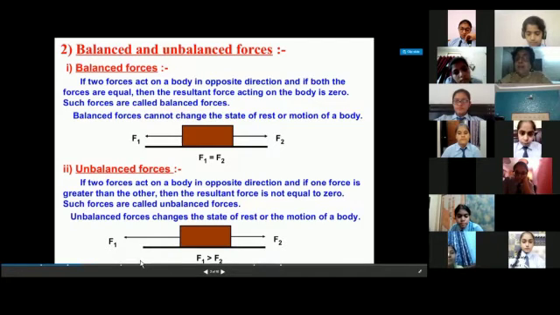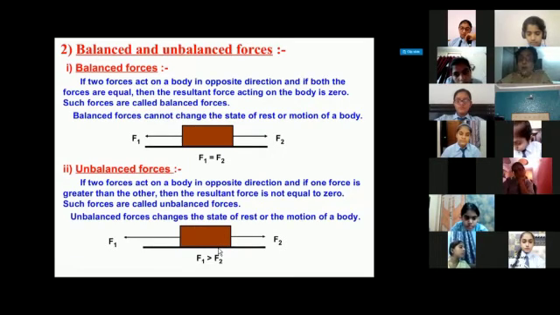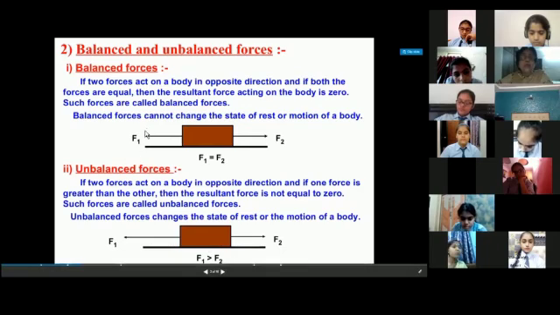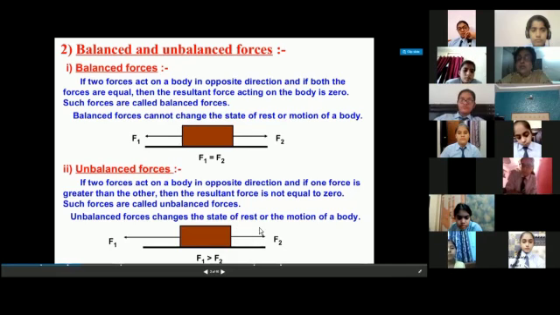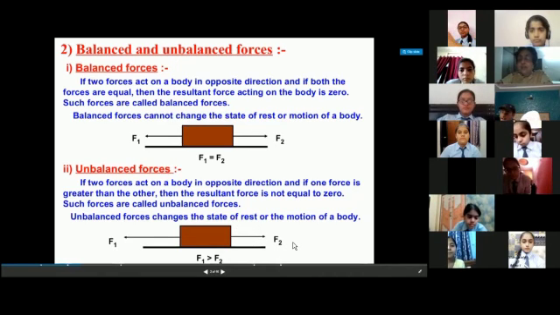Team A will be the winner because F1 is more than F2. So we can say that the cause of the motion is due to unbalanced force. So I hope these two types of forces, balanced and unbalanced forces, are clear to all of you. If you have any query, we will discuss it.